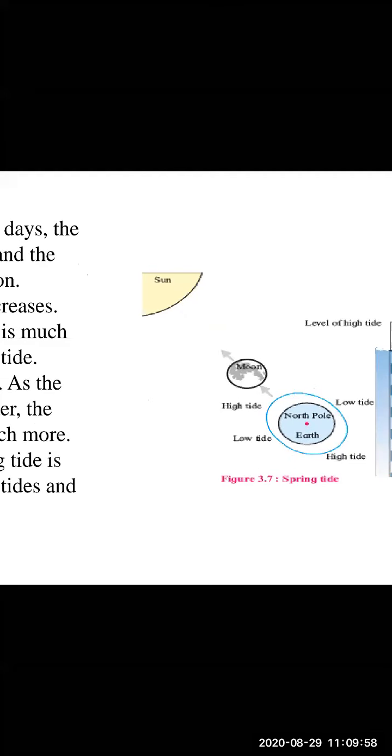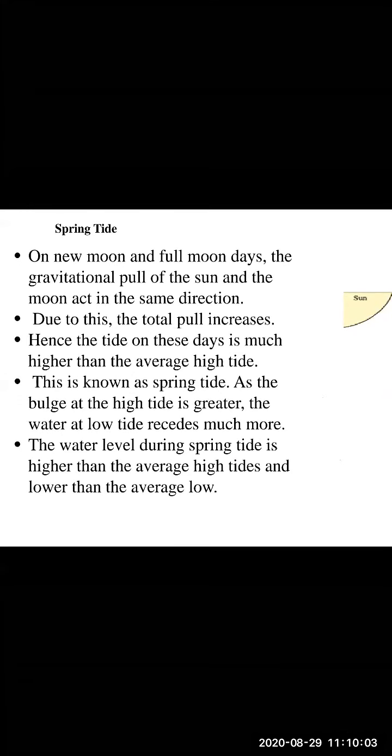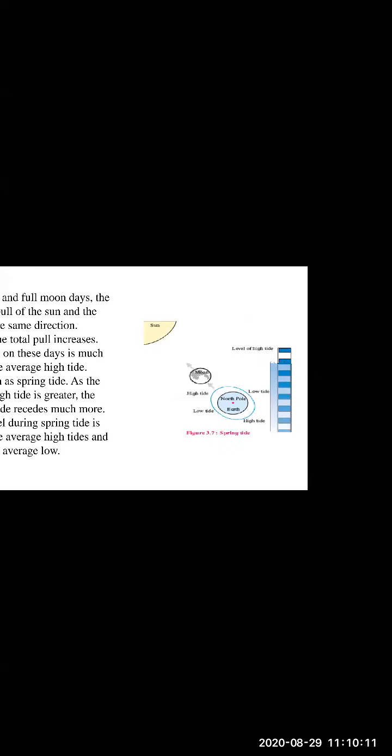Okay, see here what was happening in the case of spring tide. Here we can see that the sun and moon, their pull was acting in the same direction. So because of that, there was an increase in the total pull. But here, as they are forming right angles to each other, we can see the level of water rise is less than usual at the time of high tide, and similarly the fall in water level is less than usual at the time of low tide. So such tides are called neap tides, children.